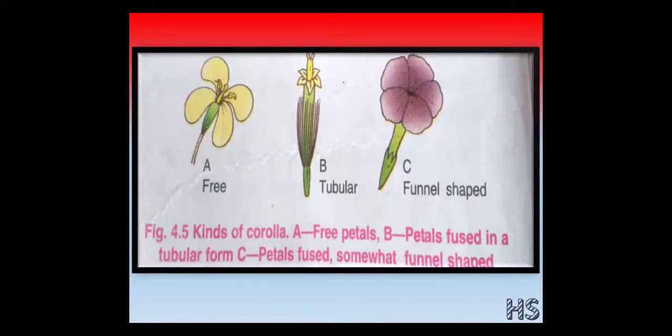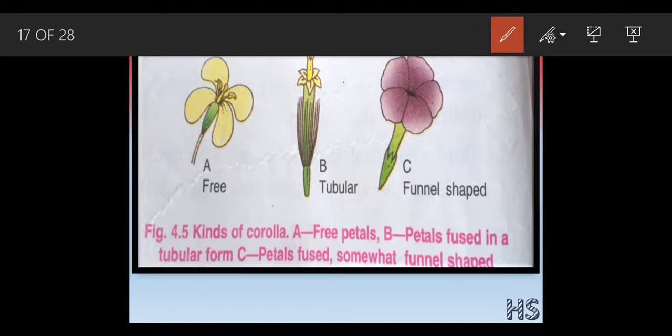See, A, this is the free petals. It means we can easily pluck these petals. This B and C, both of them are fused in nature. See, both of them are fused in nature. The first form is the tubular form. It would be in the shape of a tube, and the C part is in the shape of a funnel, like this. Okay, and it is in the shape like this.